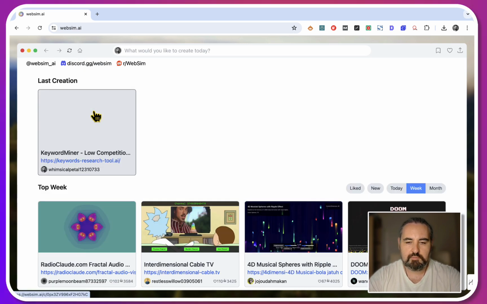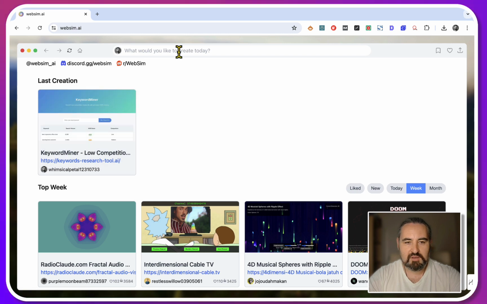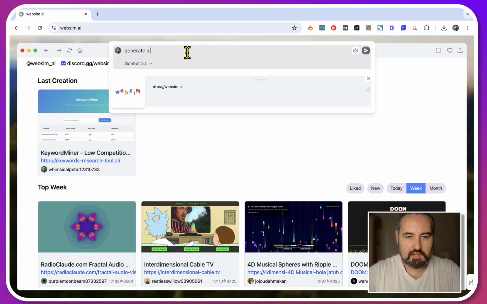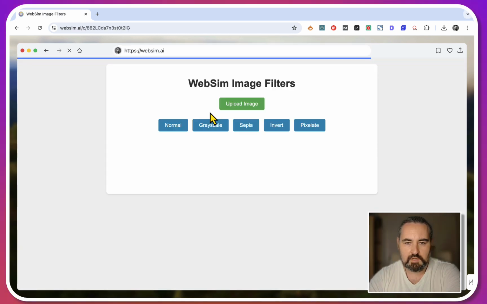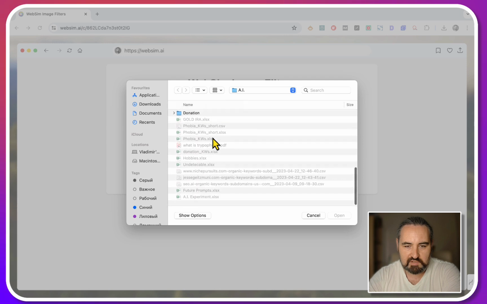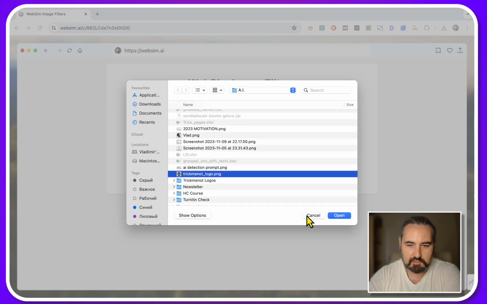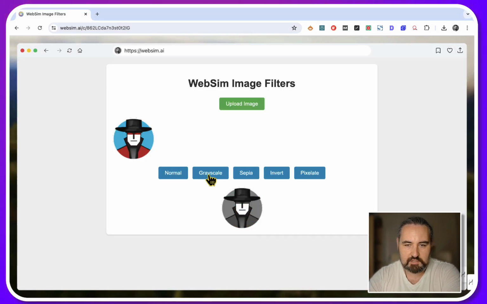And this also opens up a lot of opportunities for some primitive little tools, like you've seen my PNG to WebP extractor. But let's try something else. Generate a simple image filtration tool that is capable of applying different filters like monochrome, pixelated, etc. Okay, and again, I haven't tried this prompt before. This is just me riffing online. Upload image, and let's pick an image. Hopefully nothing raunchy. Oh, this is a Trick Note logo. Let's try that. And let's try grayscale. Now invert. Now pixelate. Look at that.